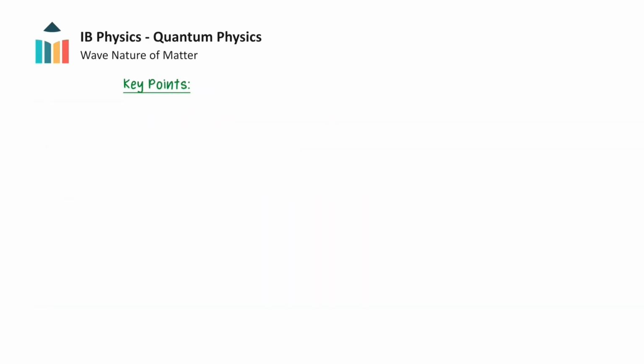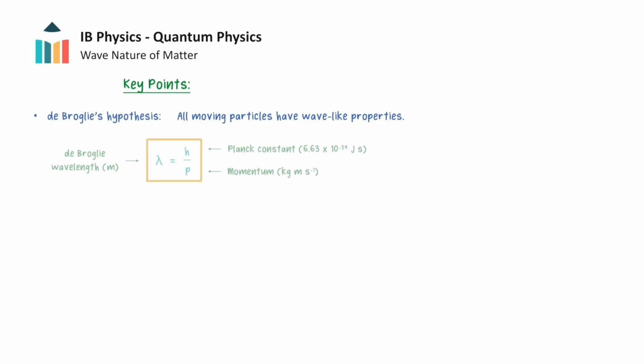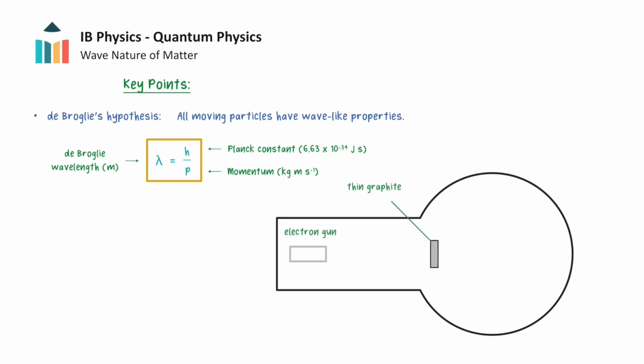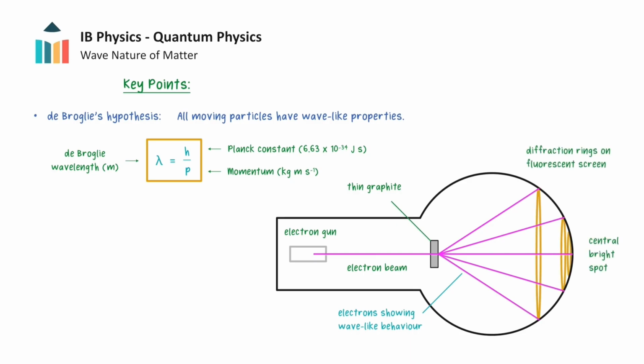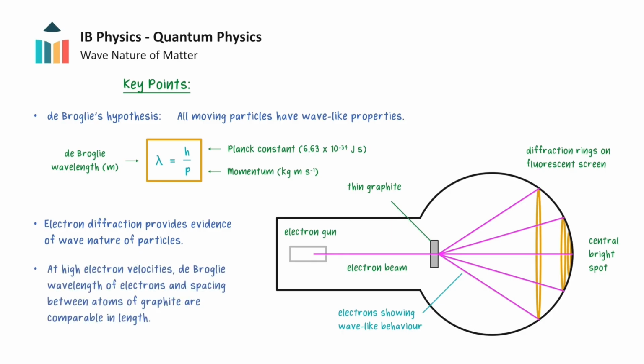We will now provide a final summary of the key understandings from this video. De Broglie hypothesized that all moving particles have wave-like properties. Moreover, we defined the de Broglie wavelength of a particle as the wavelength associated with a moving particle, and it is given by the Planck constant divided by the particle's momentum. We then saw that the production of diffraction rings in electron diffraction experiments provided strong evidence that particles can behave like waves. This is because high-velocity electrons had a de Broglie wavelength comparable in length to the spacing between atoms in graphite.